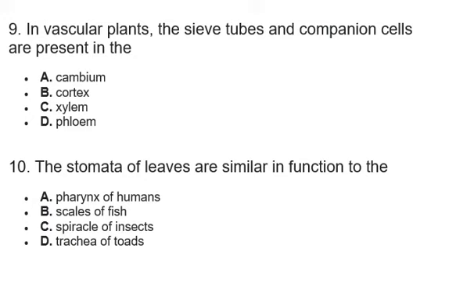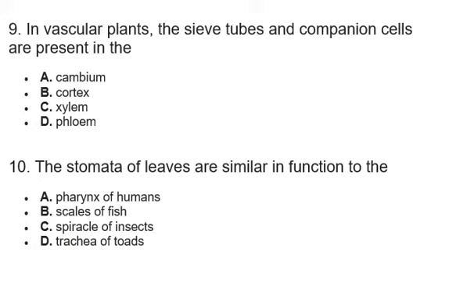Let's go to the next option. Option C, spiracle of insects. Spiracle of insects does the same function as the stomata of leaves because it helps to control the intake and the outtake of gases in insects. For example, when oxygen is to be passed into the body of the insect, the spiracle allows for the passage of oxygen, then moves it to the trachea, where it is used for respiratory functions in the body. So it is the one that is most similar to the stomata of the leaves because of the way it helps in exchange of gases.